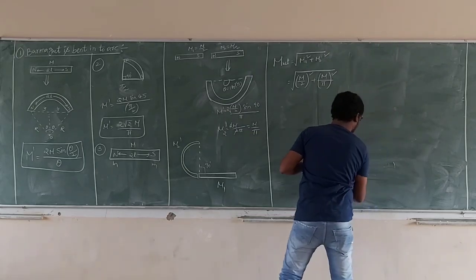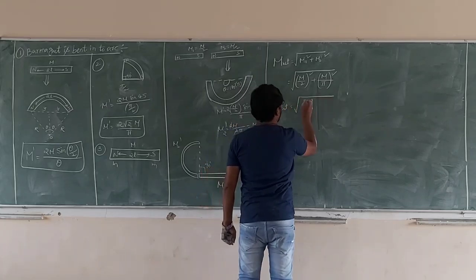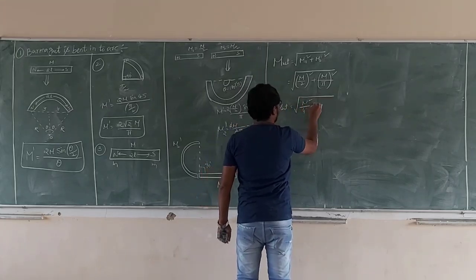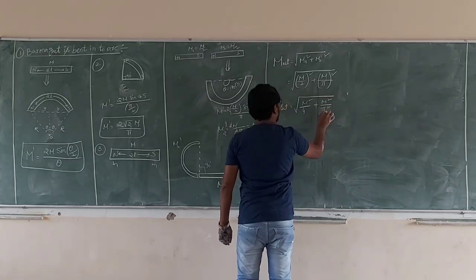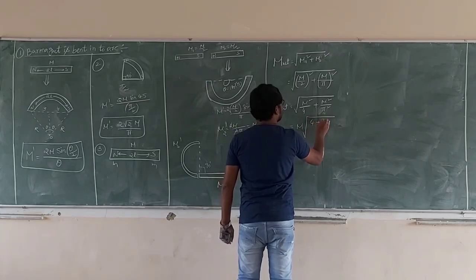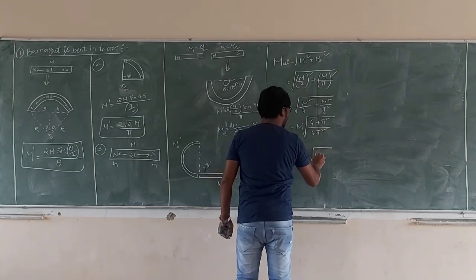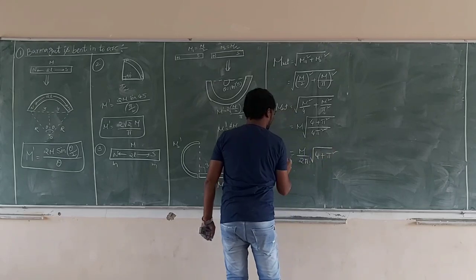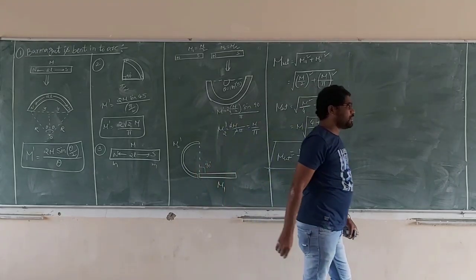This is also given previously. M net is equal to root over M square by 4 plus M square by pi square. What is the common term? M root over (pi square plus 4) by 4 pi square. M by 2 pi root over (4 plus pi square). M net is equal to that.